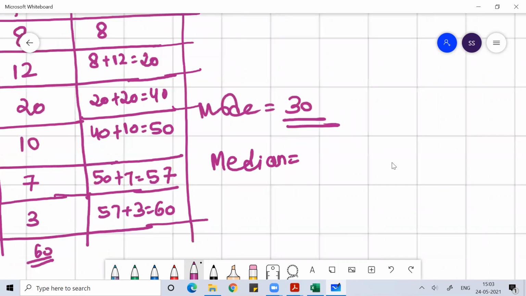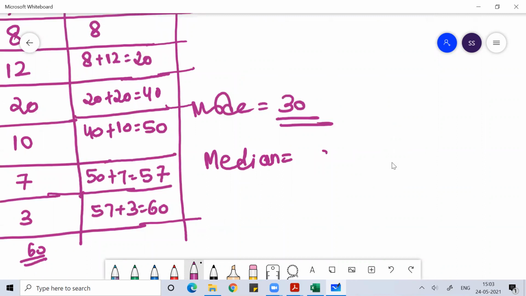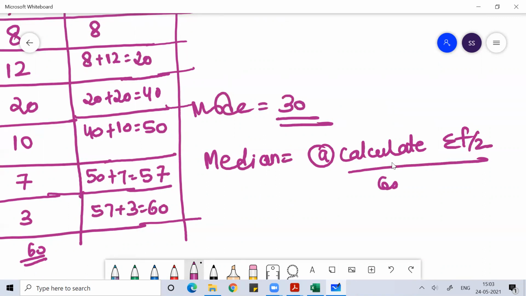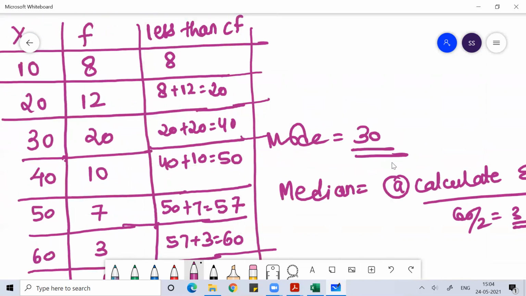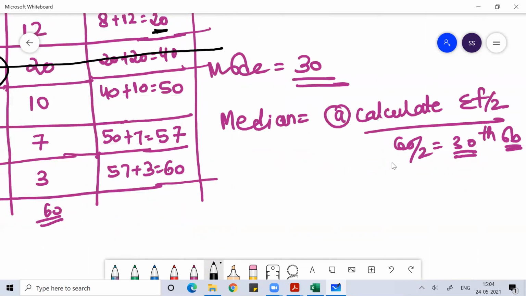So for median, first you calculate sum of f by 2. Sum of f by 2 means 60 by 2 means 30. So find the 30th observation, where the 30th observation lies. The 20th observation will end here, so the 30th observation lies at 30. So what would be the median? Median would be 30. I hope you understand it.